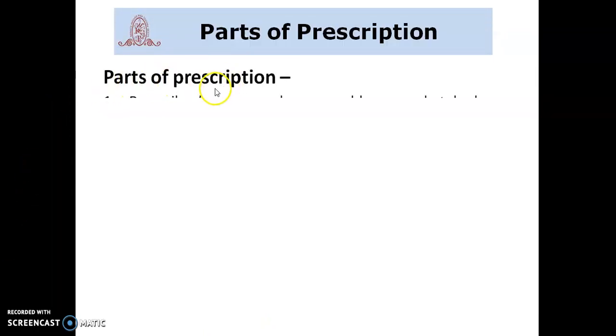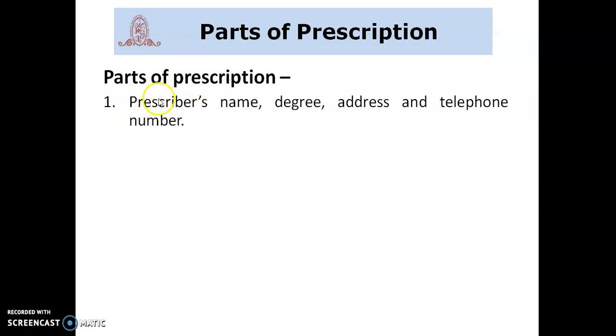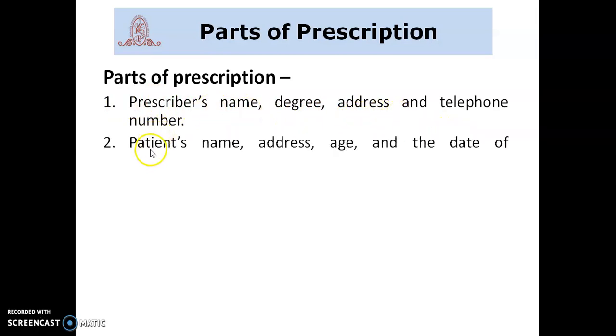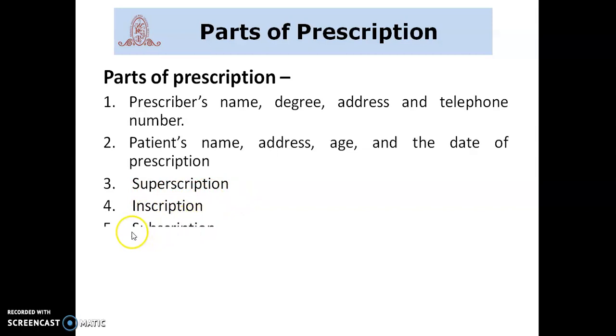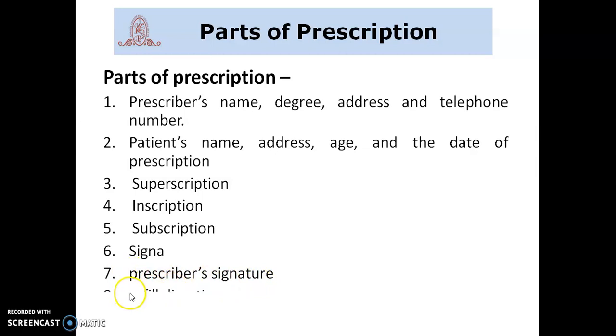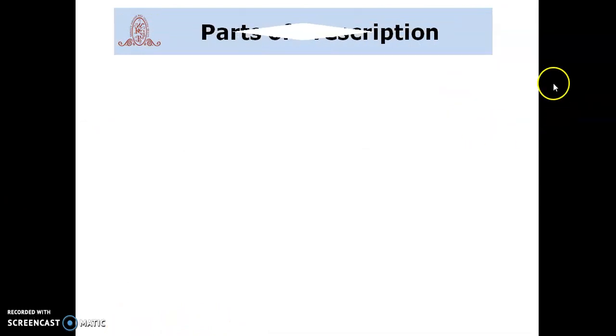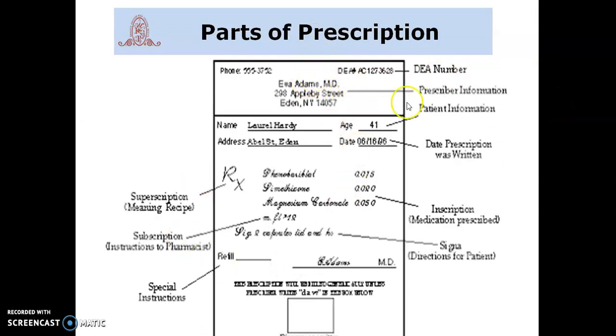The parts of prescription: there are a total of 9 parts of prescription: prescriber's name, degree, address and telephone number, patient's name, address, age and the date of prescription, superscription, inscription, subscription, signa, prescriber's signature, refill directions, and dispense as written. These are the parts of prescriptions.